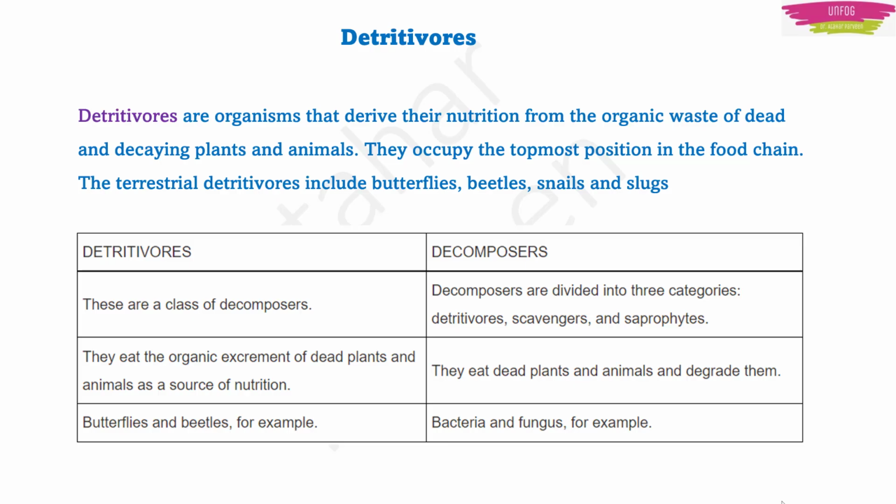Okay, detritivores are a class of decomposers, you can say, because they are eating the organic dead plants and animals and taking nutrition from that. Okay, so you can put the detritivores group as butterflies, beetles, whereas decomposers are divided into three categories: detritivores, scavengers, and saprophytes. All these decomposers eat dead plants and animals, and they spoil them, they degrade them. Now, the best example when we talk about decomposers, we give bacteria and fungus only.